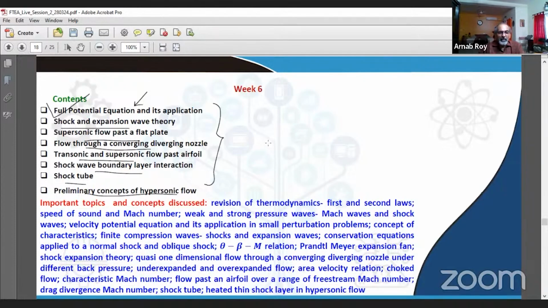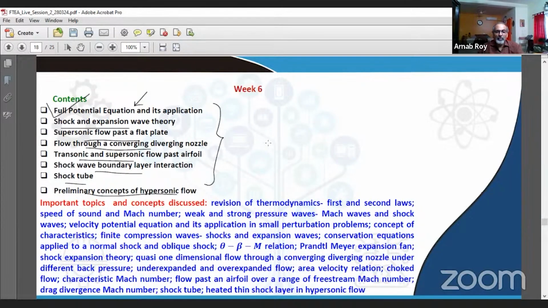We applied the shock expansion theory to solve problems on, say, an inclined flat plate. We then learned about quasi one-dimensional flow through a CD nozzle under different back pressures, under expanded, overexpanded flow, the very important area velocity relation, the concept of choking at the throat of the nozzle, characteristic Mach number.